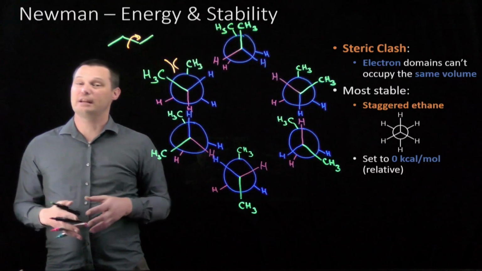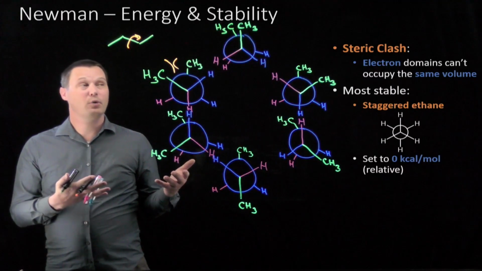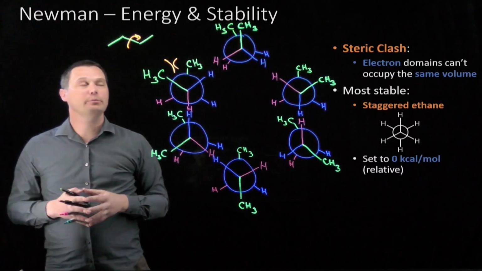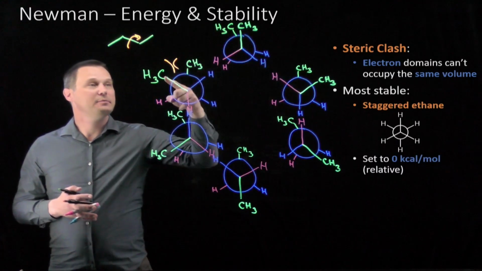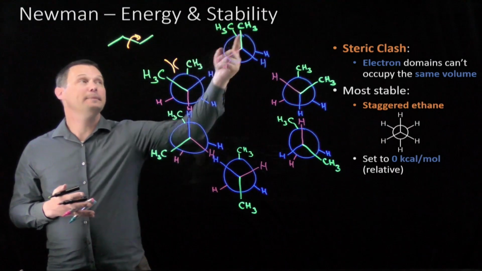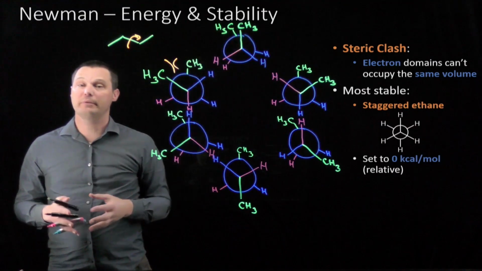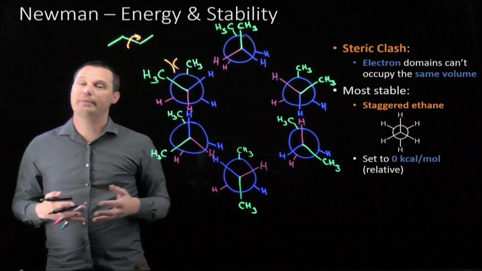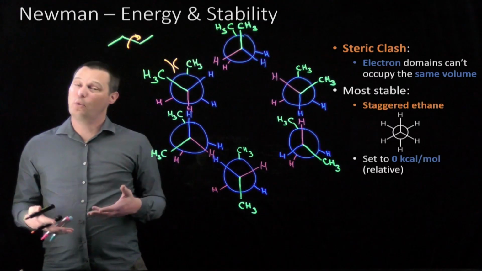But how much less stable? Just in this molecule, we could start to make some qualitative guesses. Hydrogens are fairly small. Carbon with 3 hydrogens are a larger group. So if those larger groups start to occupy the same space, qualitatively, that's probably higher in energy. And if they're completely eclipsed with each other, that's probably very bad. But if we can separate those CH3 groups, maybe get them as far apart from each other as possible, that should minimize the energy of this molecule. But how do we quantify those differences?